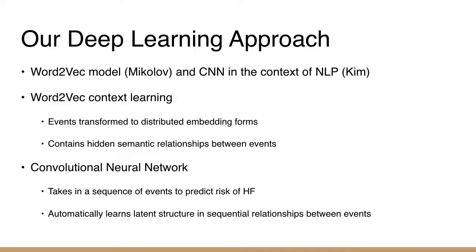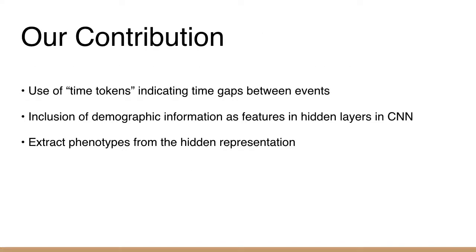We based our approach on the word2vec model in Mikolov's paper, as well as using CNN in the context of NLP in Kim's paper. Word2vec transforms events into distributed embedding forms that contain hidden semantic relationships between the events. CNN takes in a sequence of events to predict risk of heart failure and automatically learns latent structure in sequential relationships between events. We wanted to improve upon previous work by Che by using time tokens, which indicate time gaps between the events. We also wanted to include demographic information as features in hidden layers for the CNN, and extract phenotypes from the hidden representation.